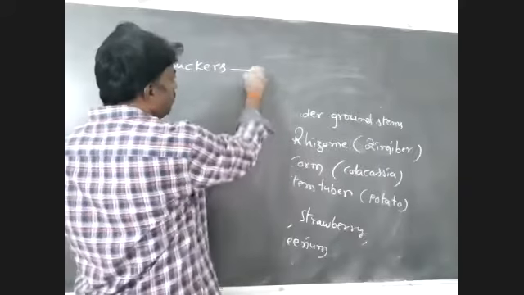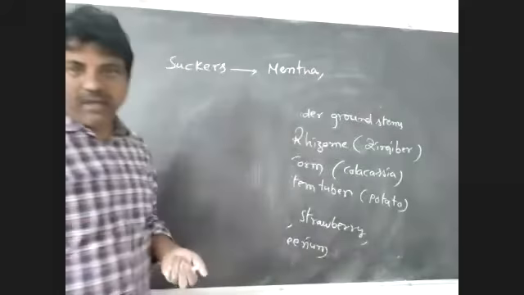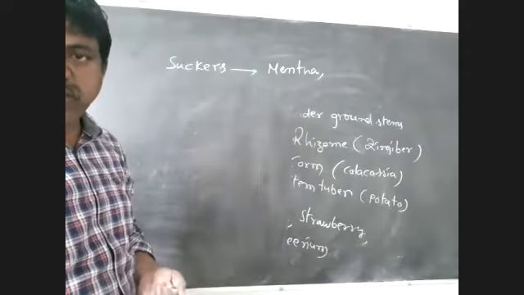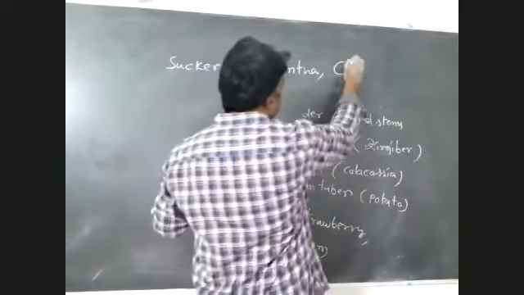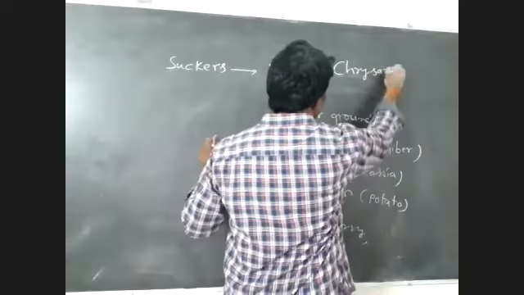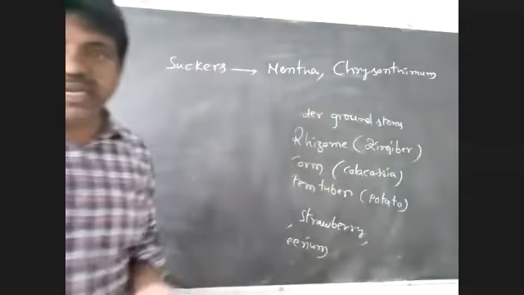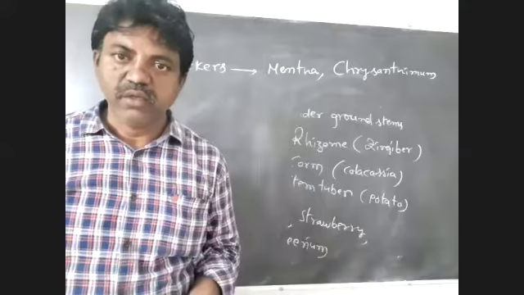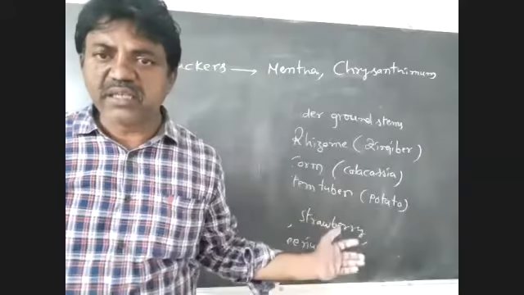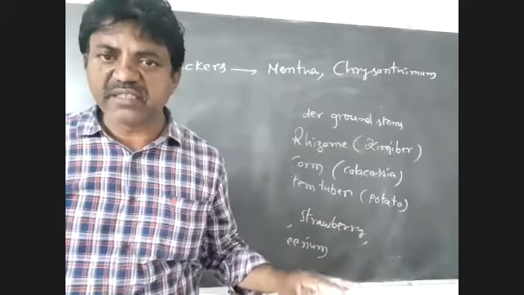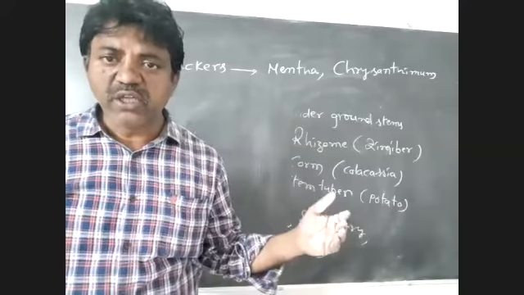Examples: Mentha viridis, pudina, chrysanthemum, marigold. So there are many example plants with stem modifications involved in vegetative reproduction. Let us start one by one in brief.